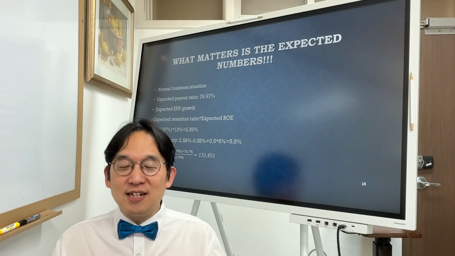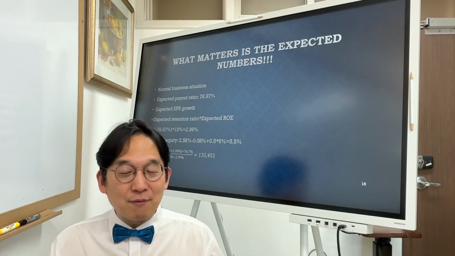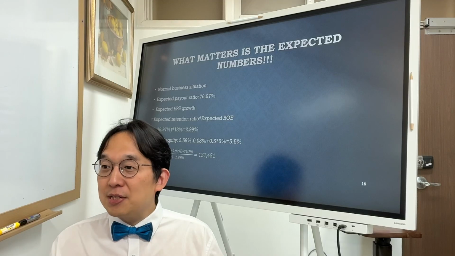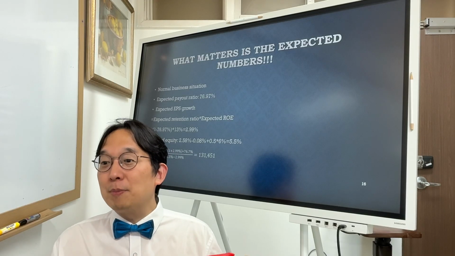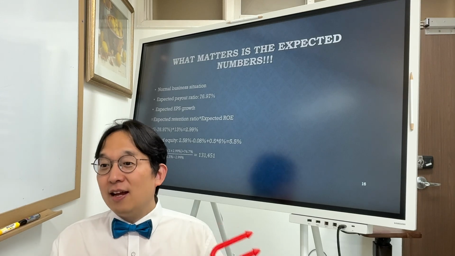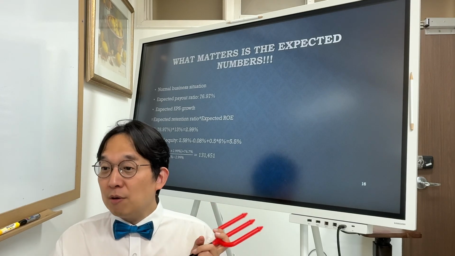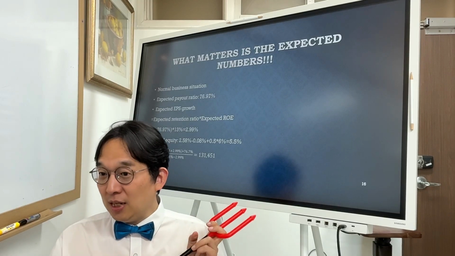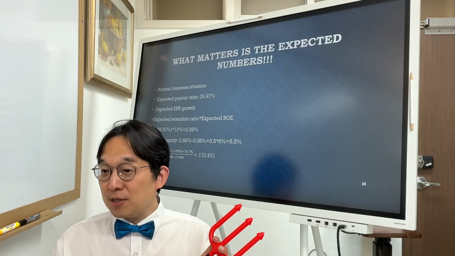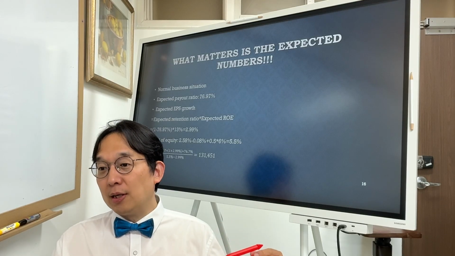Another way of saying the CEO will not change, okay? Or the board of directors will have no change in strategic direction. What matters is the expected numbers, right? Normal business situation, expected payout ratio about 77%, and then expected EPS growth rate should be expected retention ratio times expected ROE. So 1 minus 77% times 13% ROE gives me about 3% growth rate.